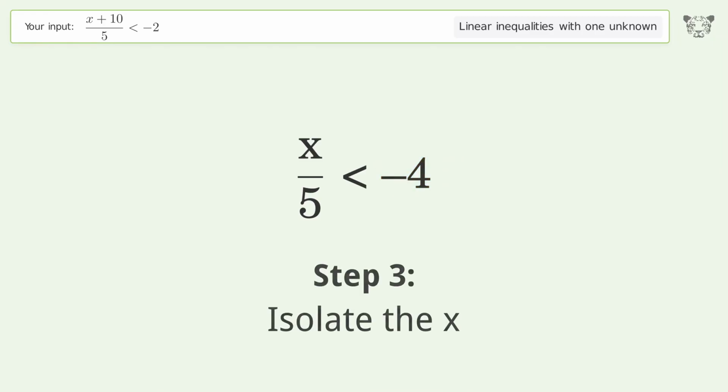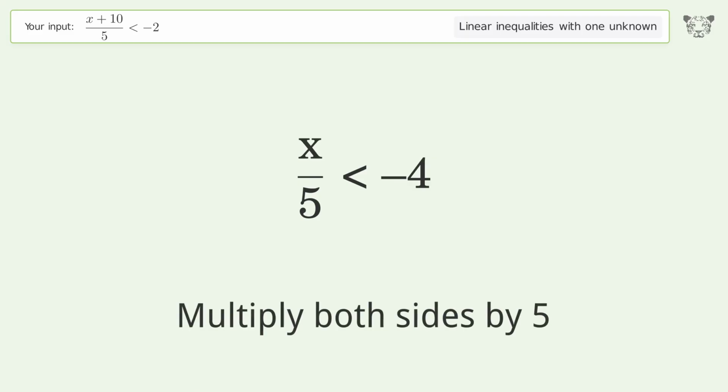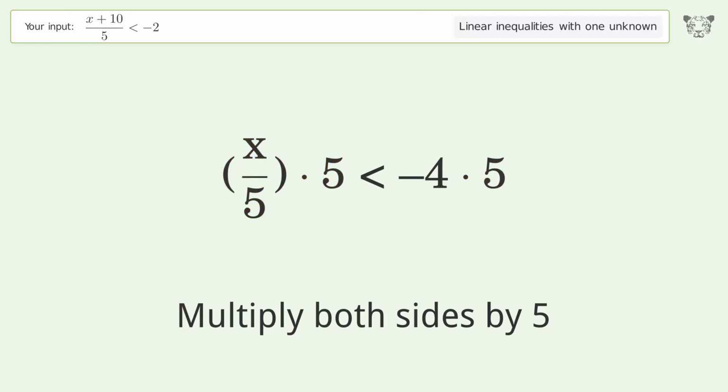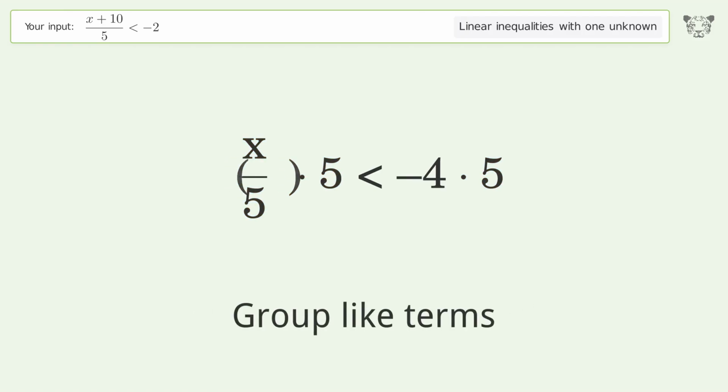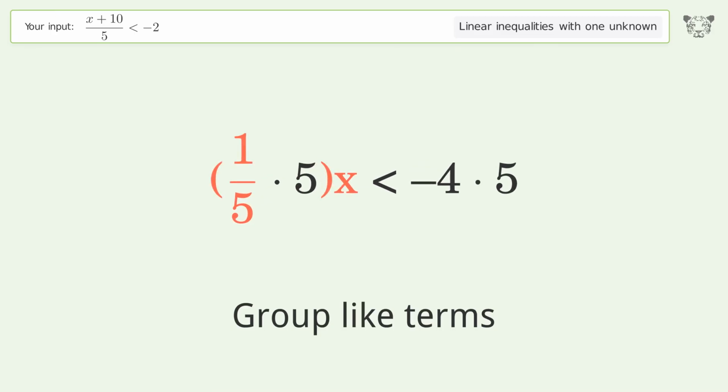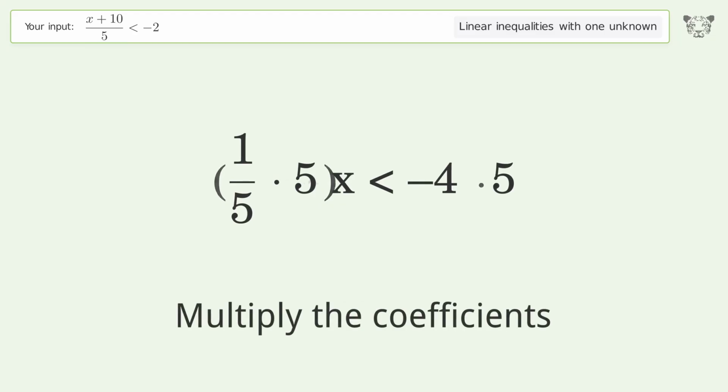Isolate the x. Multiply both sides by 5. Group like terms. Multiply the coefficients.